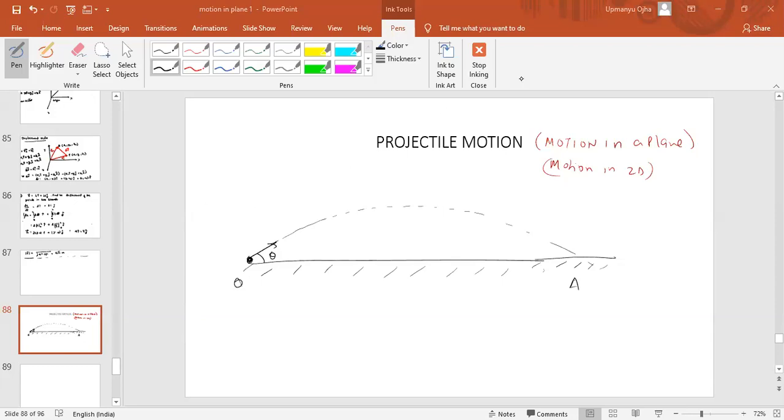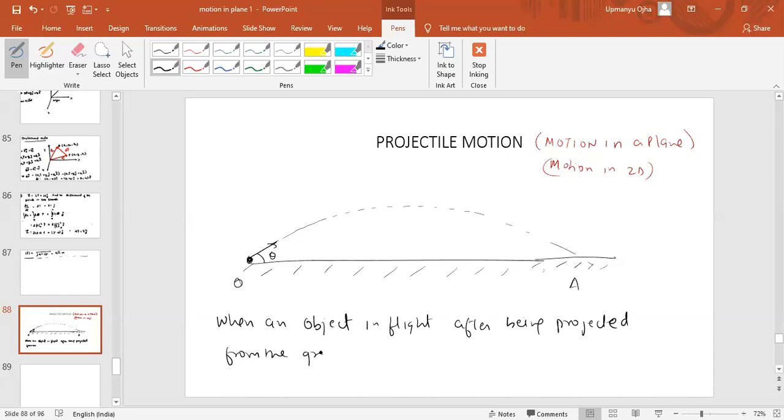So what is projectile? First of all, projectile is basically an object which is in flight after being projected from the ground at some angle theta, at a certain angle.